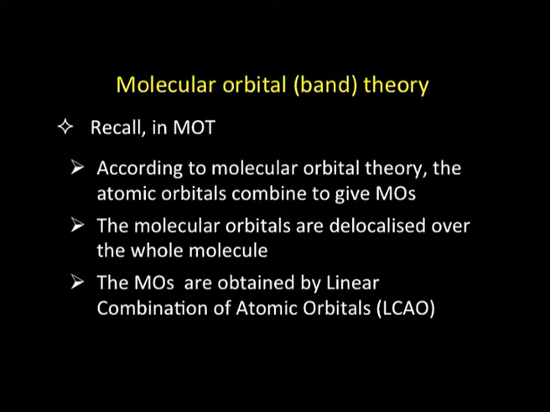That means the atomic orbital of atom 1 and the atomic orbital of atom 2 will combine to give you two molecular orbitals, one bonding and one anti-bonding. I am sure you will be able to recall that we have done all these aspects earlier in much detail. Further, when n atomic orbitals combine, they give rise to n molecular orbitals. I am just recalling the salient features of molecular orbital theory, which I want to use for today's argument.